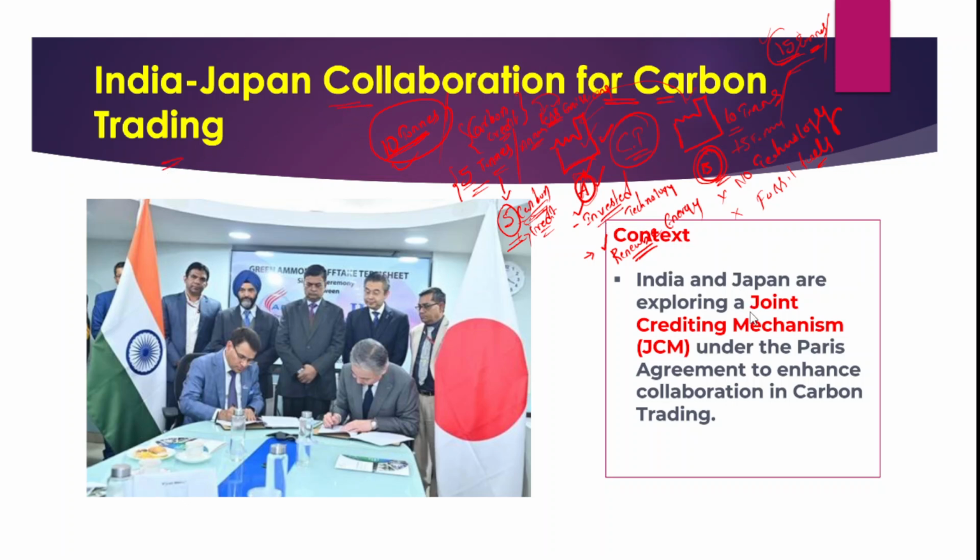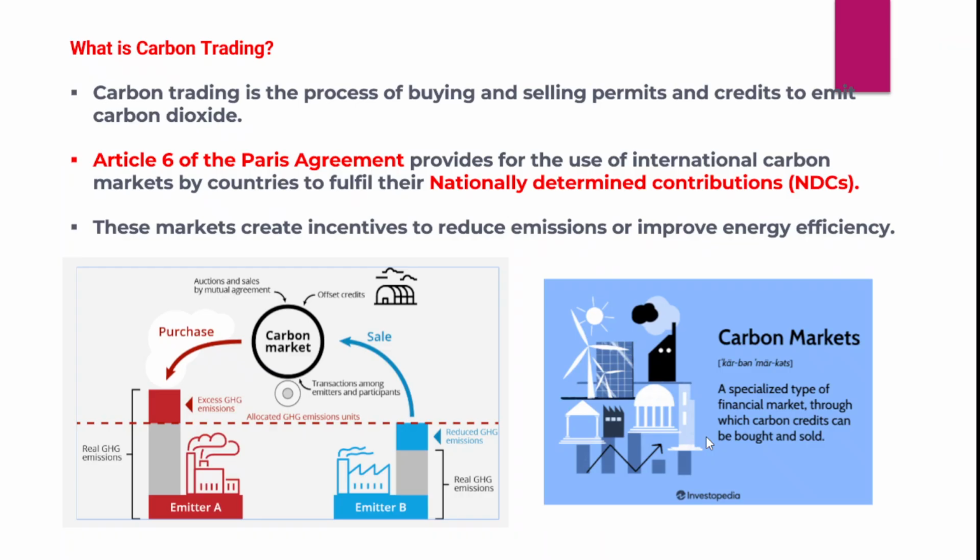Now India and Japan have been exploring a joint crediting mechanism under the Paris Agreement to enhance collaboration over carbon trading. Right, so both countries wanted to extend collaboration over carbon trading. Now what is this carbon trading? Carbon trading is the process of either buying or selling permits. So we have understood there's an industry A and industry B, and how buying and selling of these carbon permits and credits takes place for their emission of carbon dioxide into the atmosphere, right?